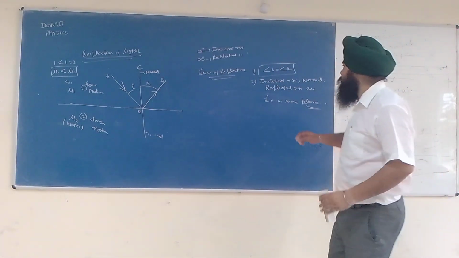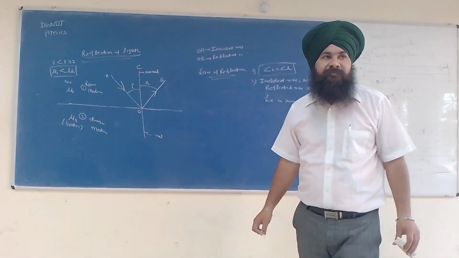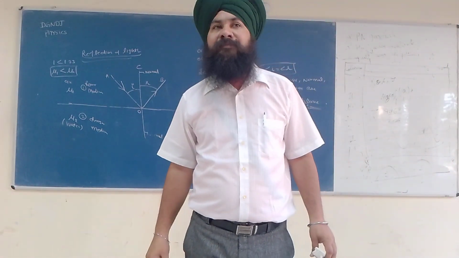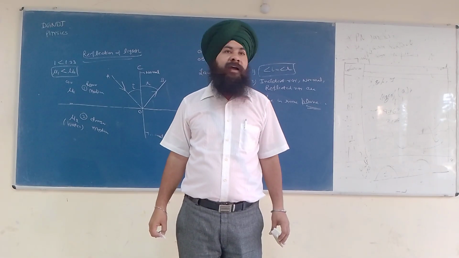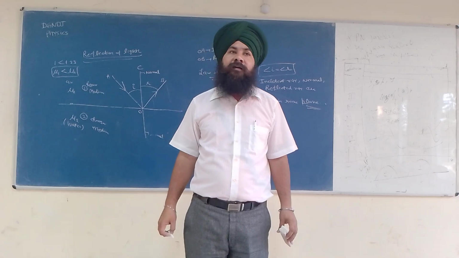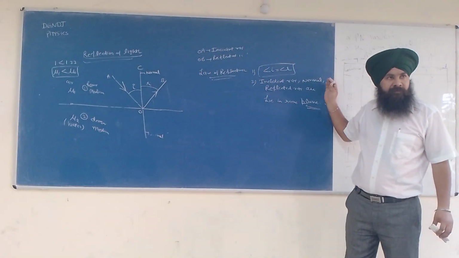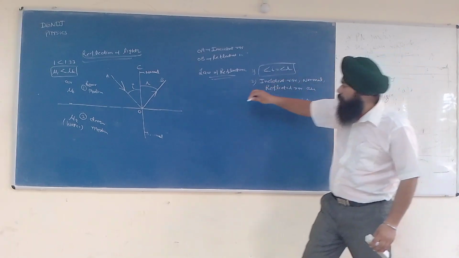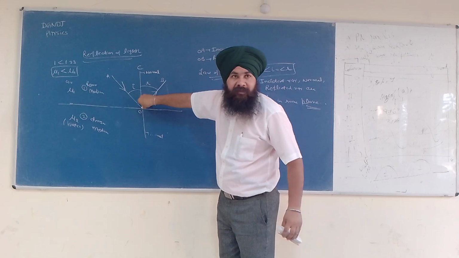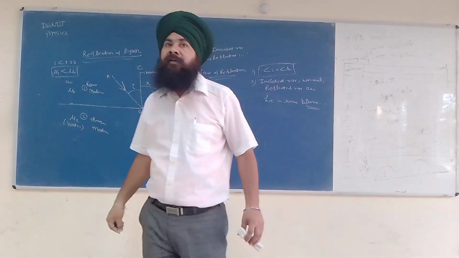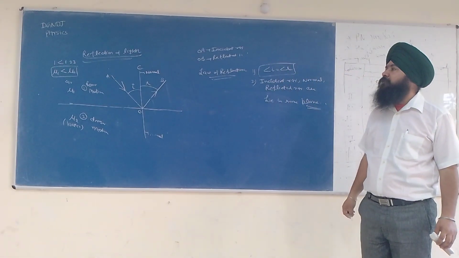And the second important condition is this one. If the plane changes, what will happen? Then angle I will not be equal to angle R. Are you getting the point? All are lying in the plane of the board. If somehow this light comes out of this plane, then angle I will not be equal to angle R. So this is a simple story of reflection of light.